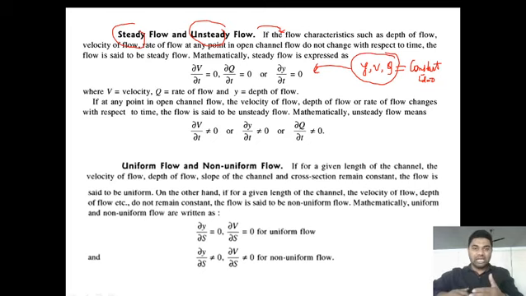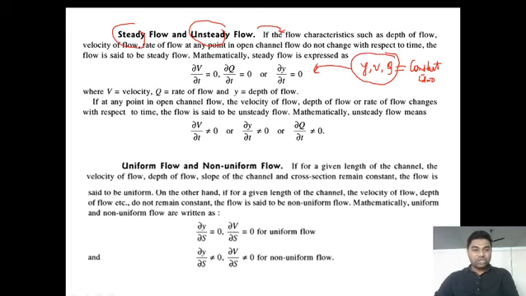Unsteady flow is the vice versa of steady flow, that is, the opposite. At any point in the open channel, if the velocity of the flow, depth of the flow or rate of the flow changes with respect to time, the flow is said to be unsteady flow. Steady flow does not change with time, whereas unsteady flow changes with time. Mathematically it is represented as dou v by dou t not equal to 0, dou y by dou t not equal to 0, or dou q by dou t not equal to 0.